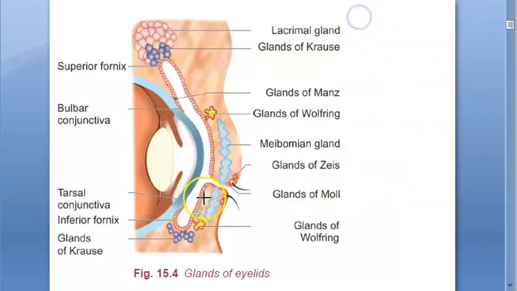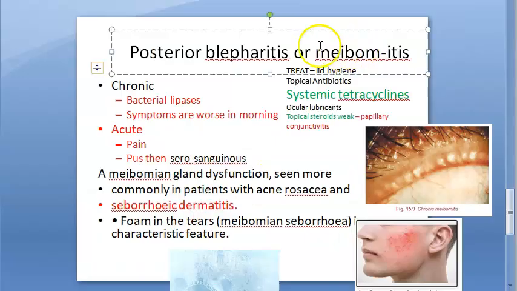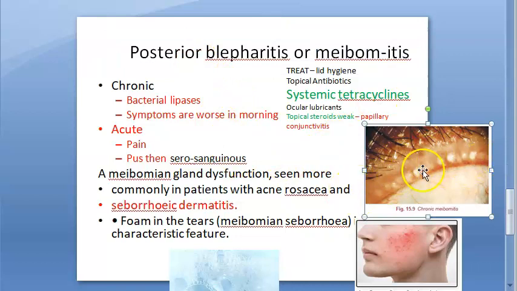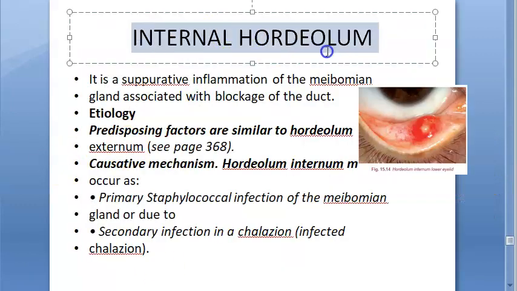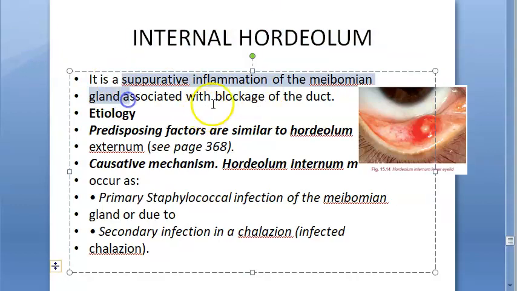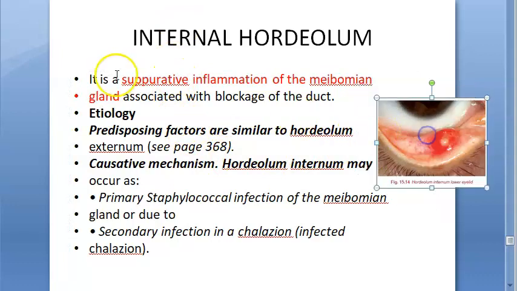Now, one more condition is there where the outlets of all the meibomian glands, the ducts, are blocked. That will become meibomitis. That is a separate condition, where all the ducts are blocked and the lid margin is affected. Now we are entering the specific topic of internal hordeolum. It is a suppurative inflammation of the meibomian gland, associated with blockage of the duct. You already know this definition: suppurative inflammation of the meibomian gland.